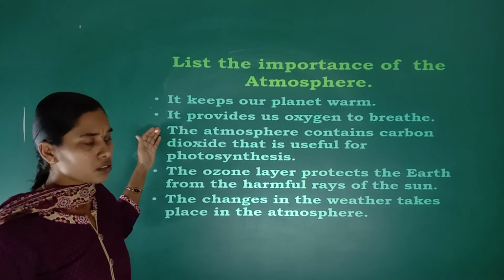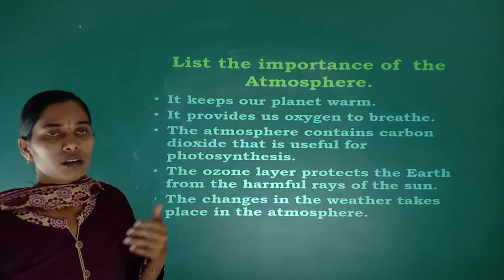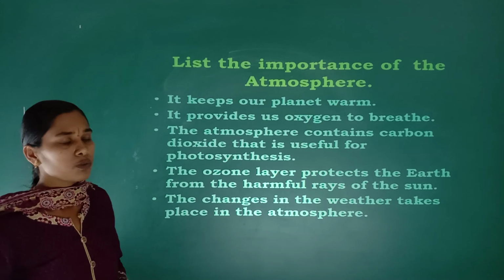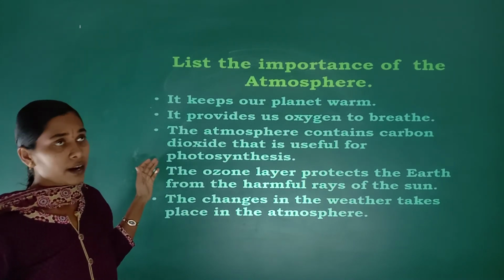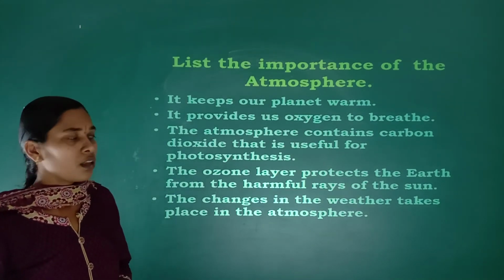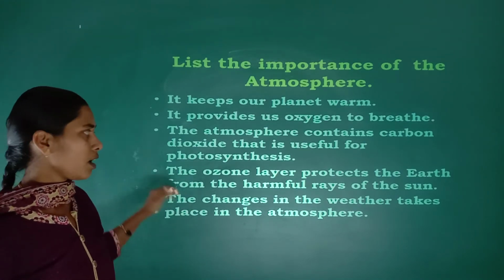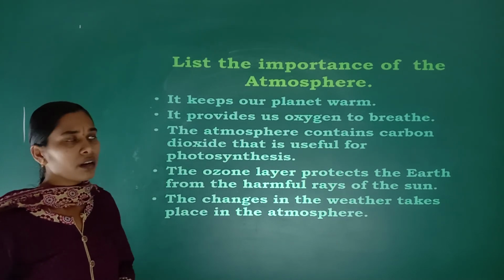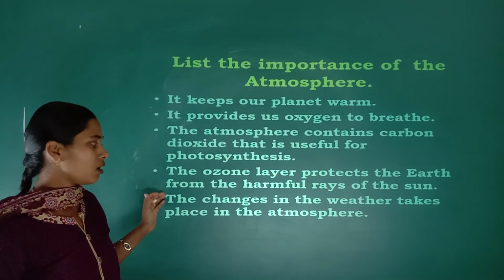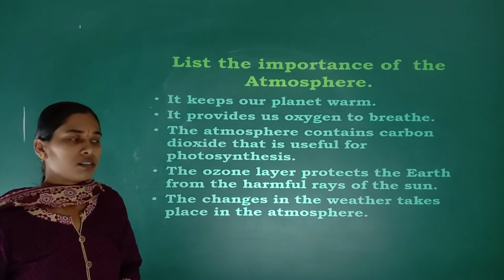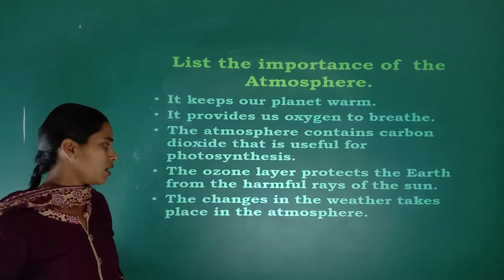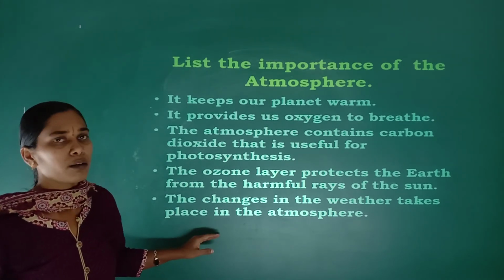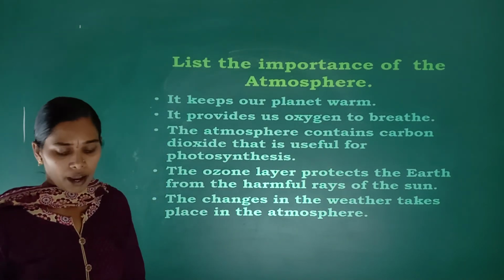It provides us oxygen to breathe. The atmosphere contains carbon dioxide that is useful for photosynthesis. The ozone layer protects the earth from the harmful rays of the sun. The last importance is the changes in the weather, which also take place in the atmosphere. These are the importance of the atmosphere.